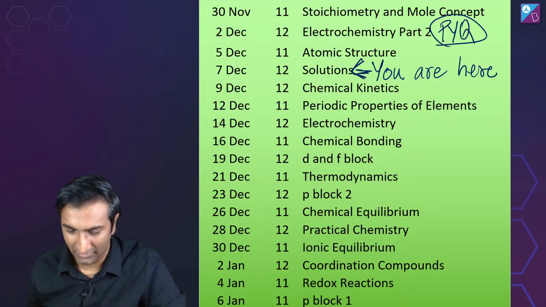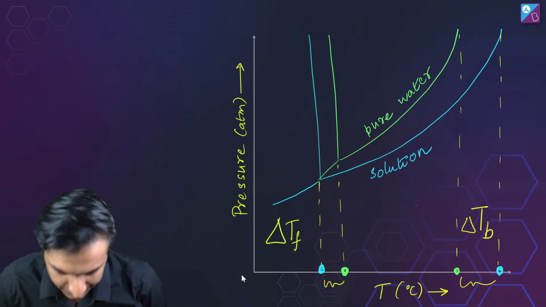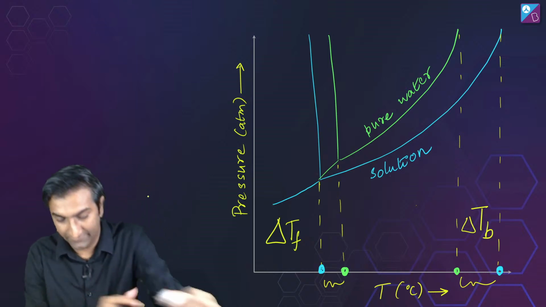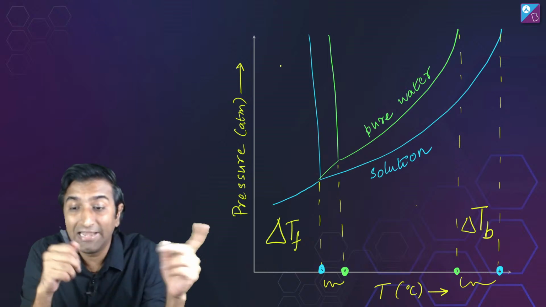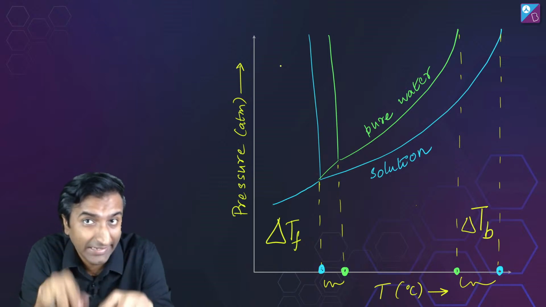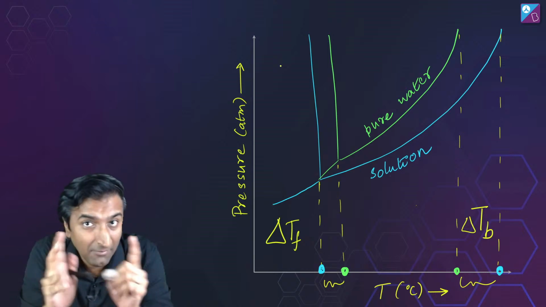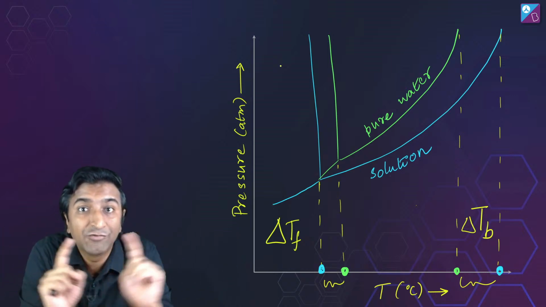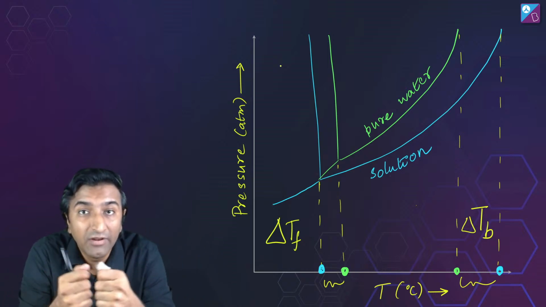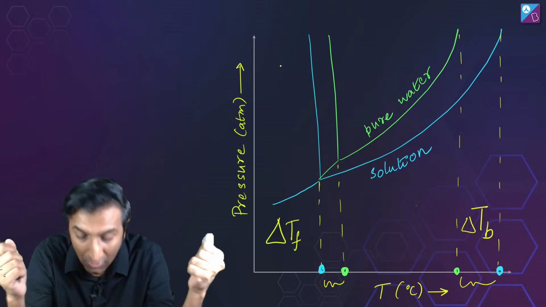Here you go. All right, sweet. So the graph that I wanted to talk about, this beauty right here. यहाँ पे क्या हो रहा है इस ग्राफ में? Let's dissect this graph. So green वाली line is pure water, pure solvent. Okay, I add a little bit of non-volatile solute in it. As soon as I add non-volatile solute in it, उसका vapor pressure कम हो जाता है. Remember, the boundary of water expands. What boundary? The phase boundary. Okay, मतलब for a greater temperature range it remains as water. तो दोनों तरफ देखो boundary expand हो रही है.